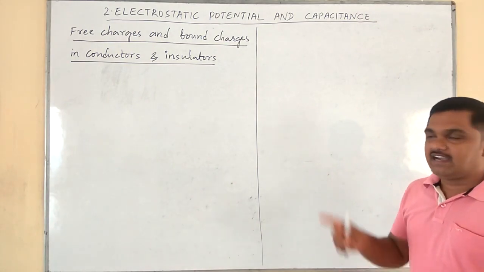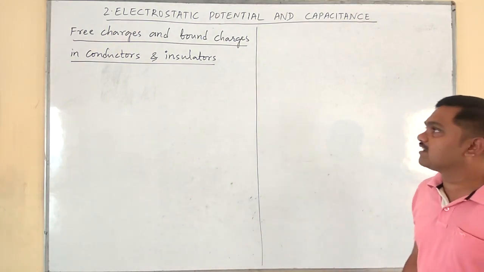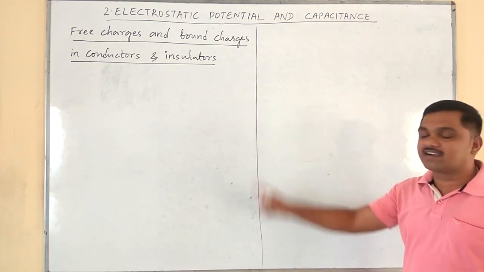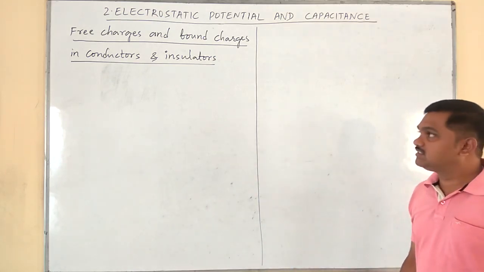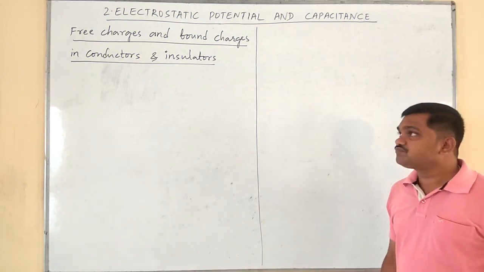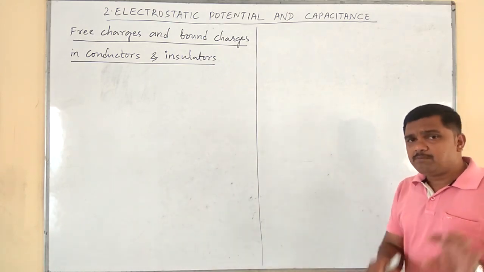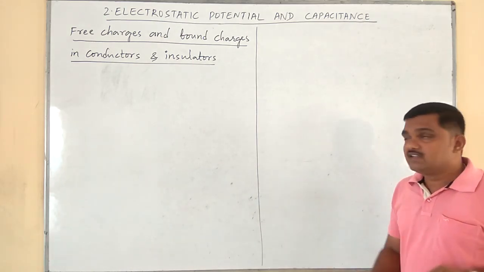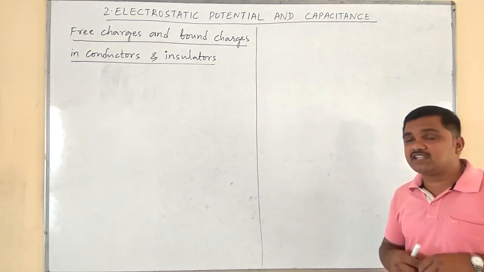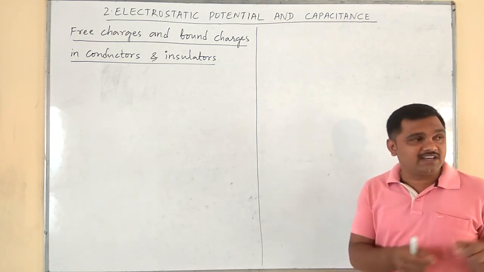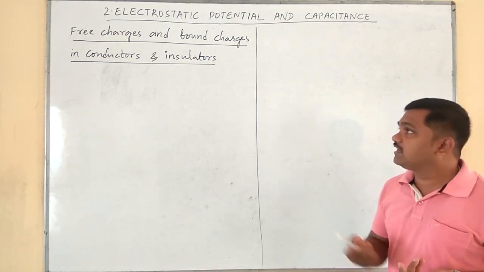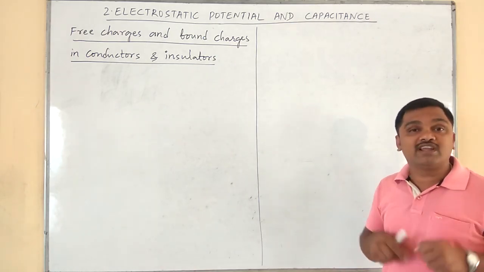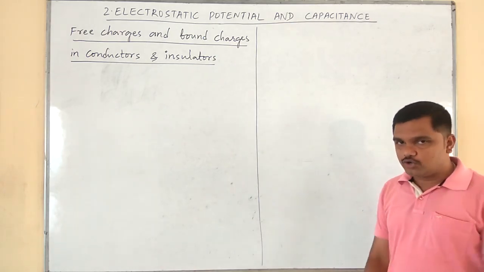In this class, let us discuss a different interesting concept called free charges and bound charges in conductors and insulators. It's a 2-mark question. They will ask you like this: mention the free charges and bound charges present in conductors. Similarly, mention the free charges and bound charges present in electrolytic conductors. Otherwise, mention the free charges and bound charges present in insulators, like that, for 2 marks.